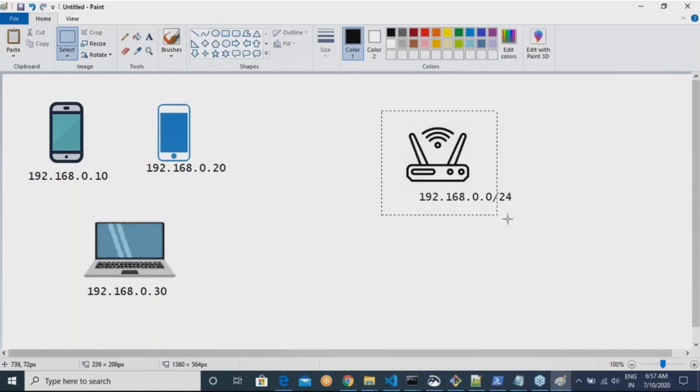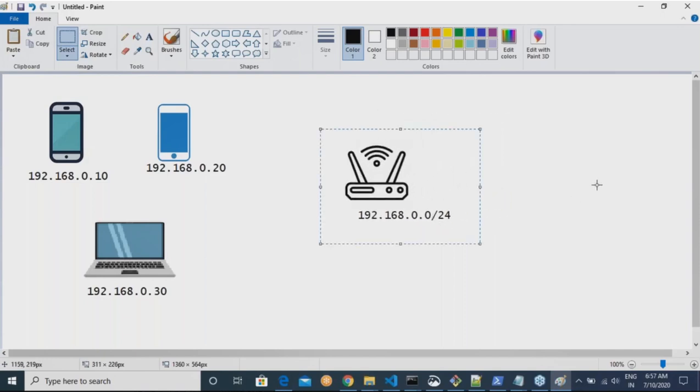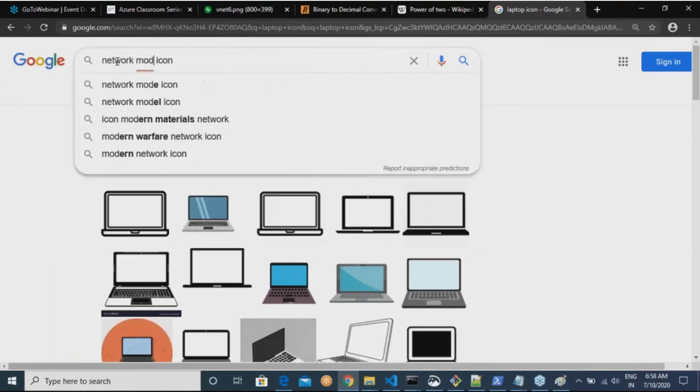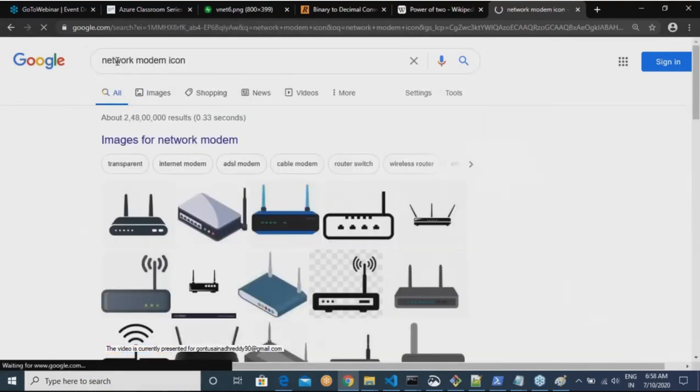And generally, if you understand your home internet connections, this router is externally connected to some kind of network modem.